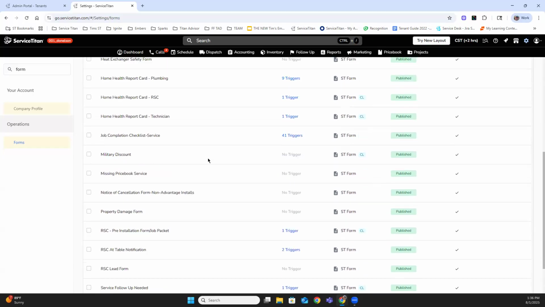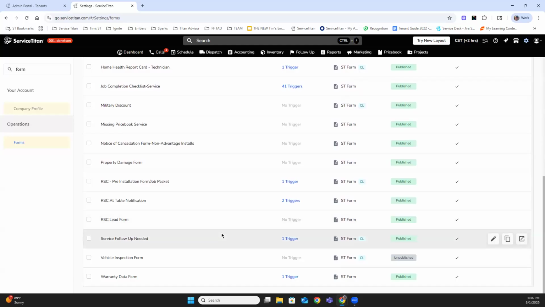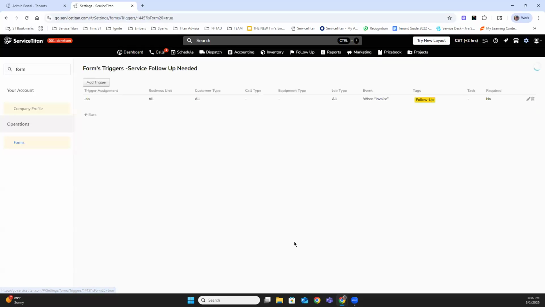Well, the first thing I'm going to highlight, and we'll use that same one, is a trigger. Okay, how is this form going to be triggered? And when we think triggers, like what initiates this process? So you can see in this case, if I click into the trigger here, and we'll just do a quick high level of this. The trigger assignment is based off the job. We didn't associate any customer types or business units. This is all job types. When this invoice is clicked, the follow-up tag associated with it will trigger this form. So we love that. This creates that automation for the form.